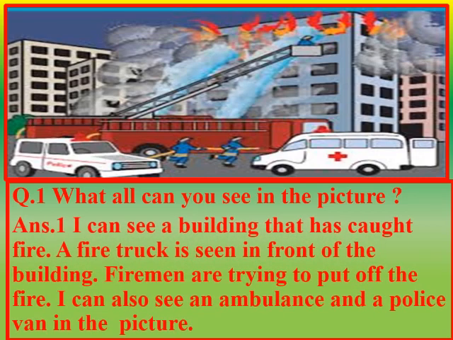Yes, I can see a building that has caught fire. A fire truck is seen in front of the building. Firemen are trying to put off the fire. I can also see an ambulance and a police van in the picture.